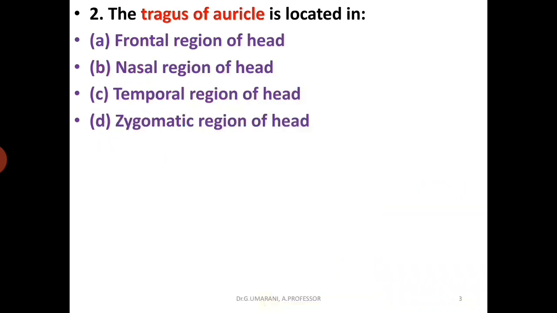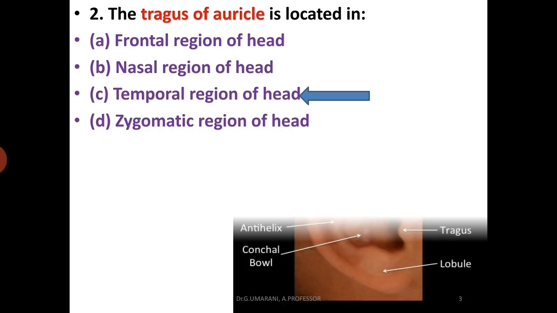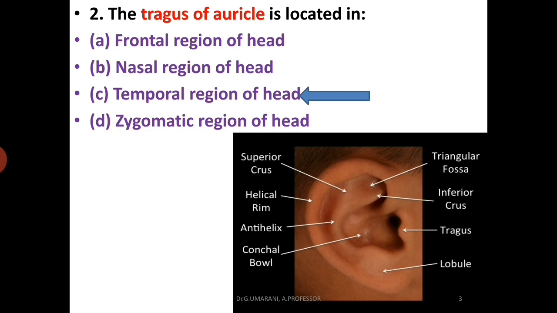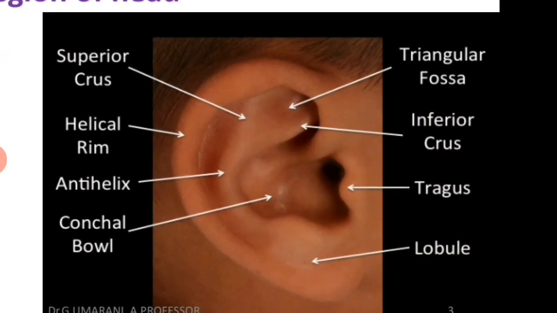The second question: the tragus of the auricle is located in which region? Frontal region of head, nasal region of head, temporal region of head, or zygomatic region of head. The answer is temporal region of head. So what is the tragus? You'll see this image. Here is the location of the tragus.